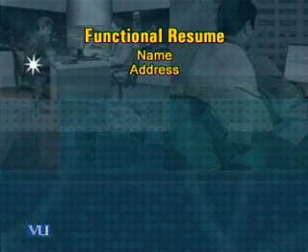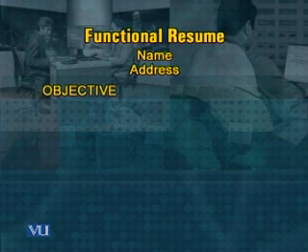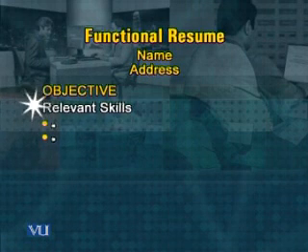It begins in the same way with the name and address, and this address has your number, your office number if there is one, and any information regarding yourself that helps the reader to reach you. After this heading, you come to the objective. Objective, as always, should be in a phrase, not in a sentence. Then you give relevant skills.